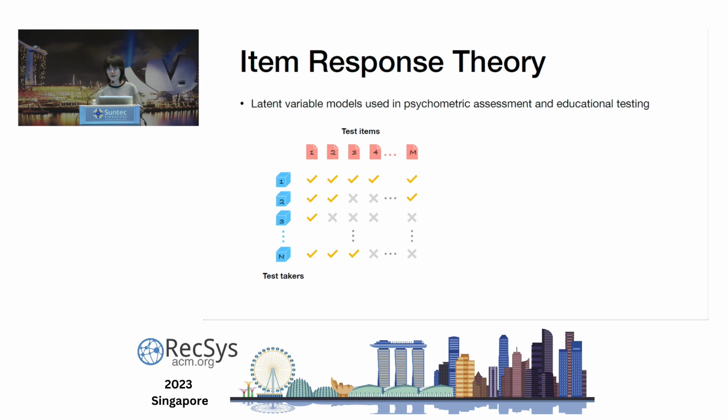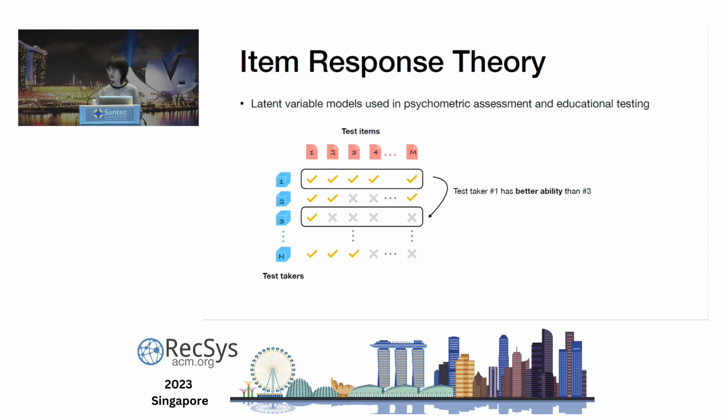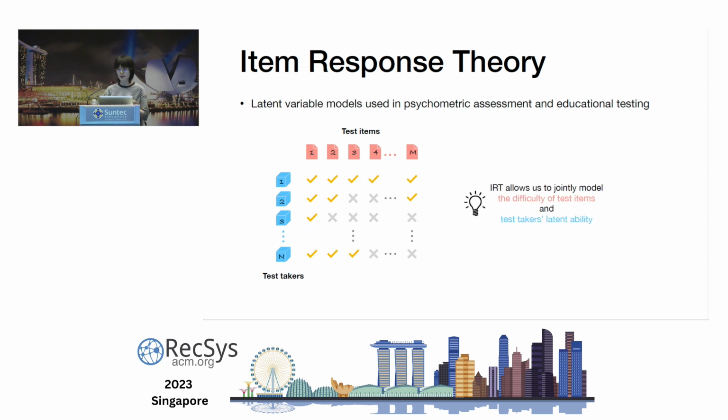The basic idea of IRT is to extract information from this matrix. For example, we can probably guess that test item 4 is more difficult than test item 1 because fewer test takers can answer this question correctly. On the other hand, we can also speculate that test taker 1 has better ability than test taker 3, because test taker 1 not only gives more correct responses, but also answers the challenging item 4 correctly. I hope from this example we can see that IRT allows us to jointly model the difficulty of test items and the test taker's latent ability.